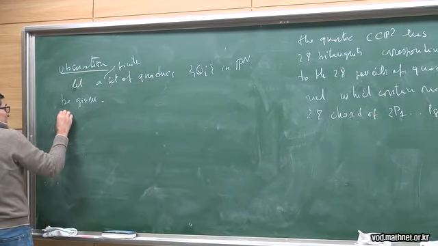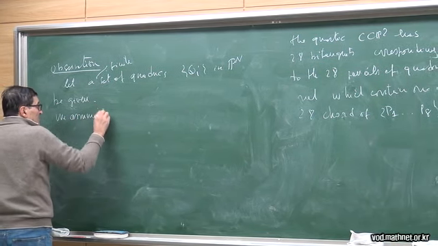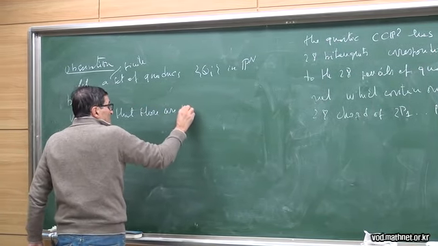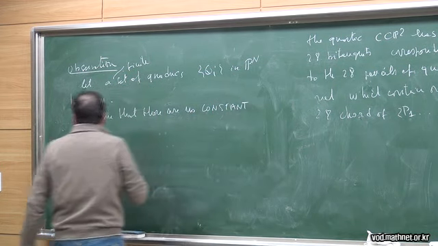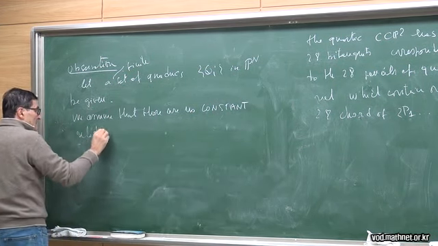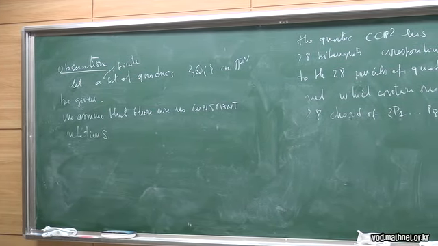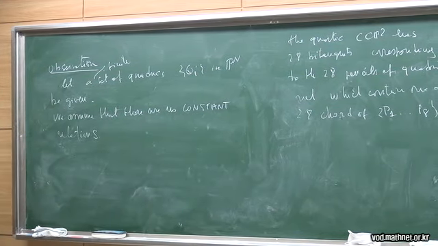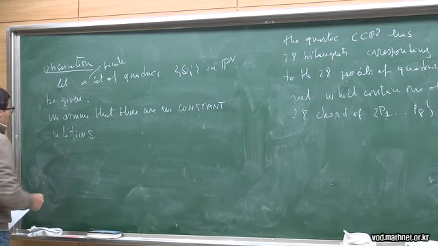Well, we assume first of all that there are no constant relations. In other words, we assume that they are linearly independent. Of course, there can be constant relations, but let's forget about them. Let's go to a case in which they are linearly independent.